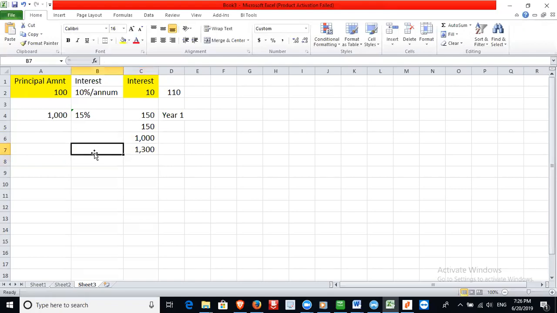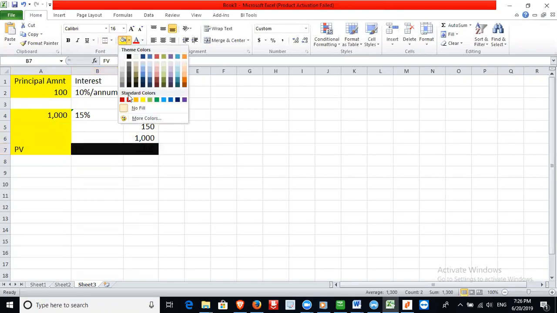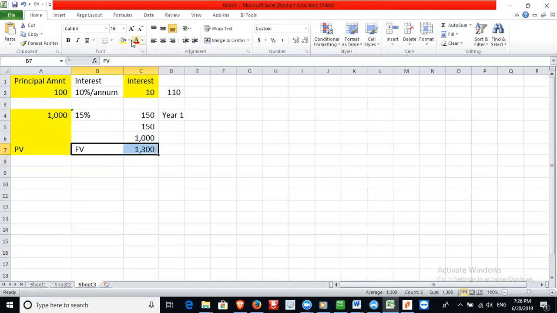1,300. So this one is going to be your future value. And this 1,000 is called the present value. Right, together. This $1,000 is the present value, and this 1,300 is going to be the value of the money that you would have if you have invested.